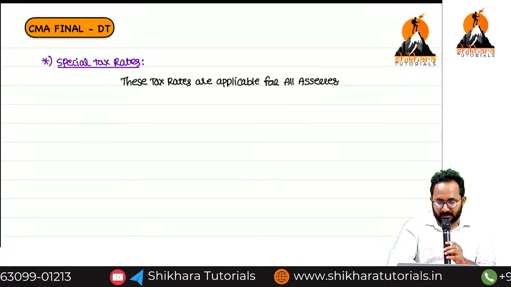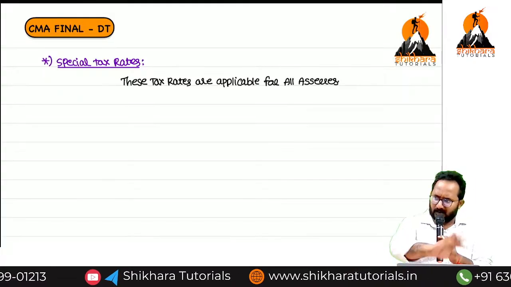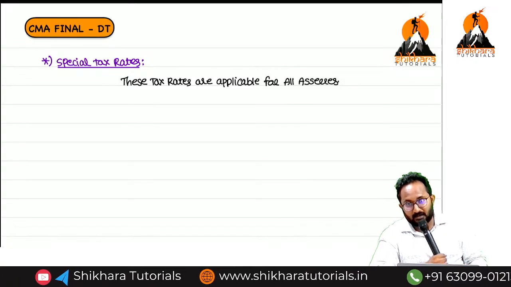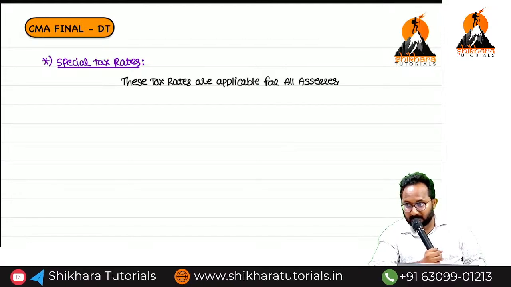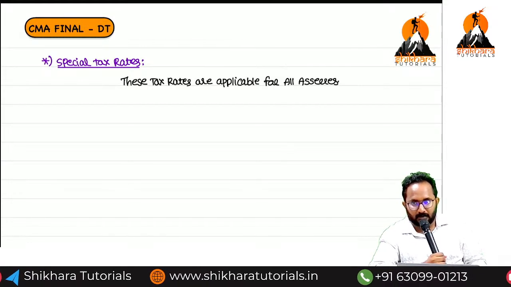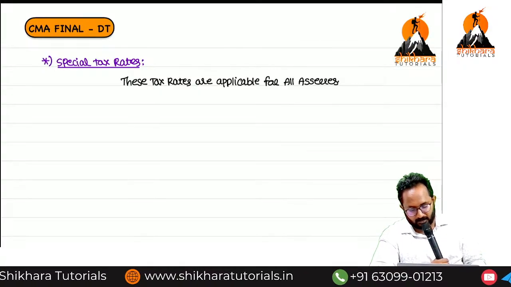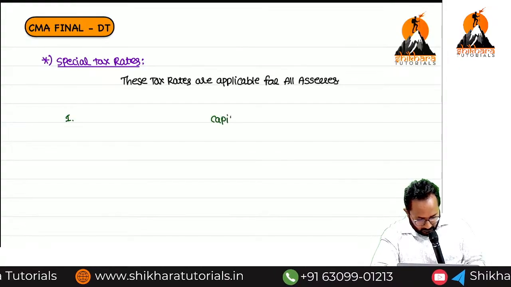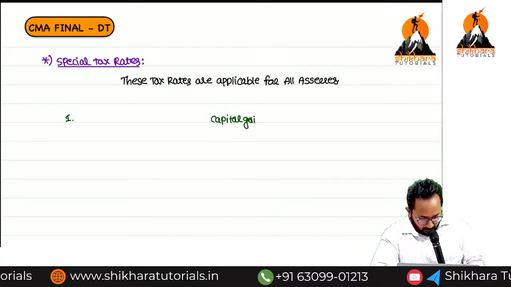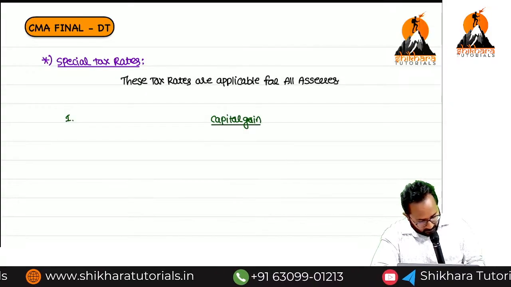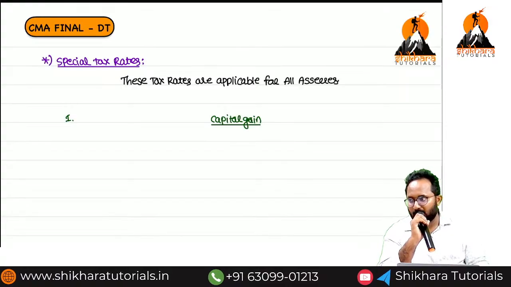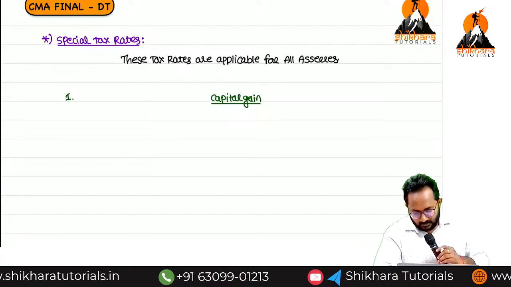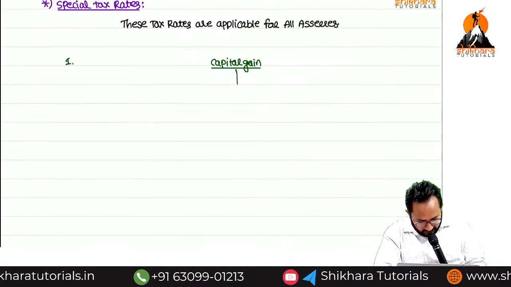Who are all assessees? Any idea? Individual to AJP. Now, in this chapter, I want to introduce a few special incomes as well as special tax rates. Basics only, that's why only a few special incomes we can write. First one, capital gain. I know you left this total chapter as a choice in your intermediate level. But no problem, I will tell you the entire capital gain chapter in this final level also. But in this special tax rate, I will tell you some tax rates.